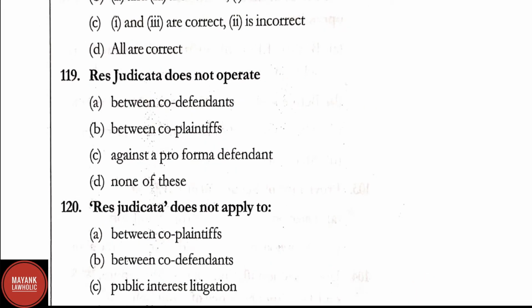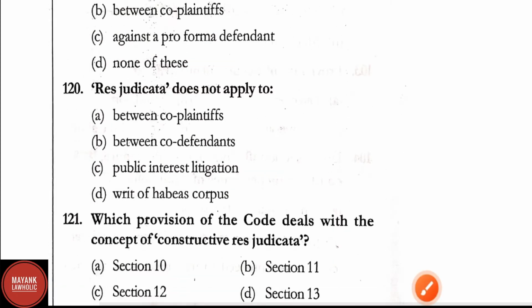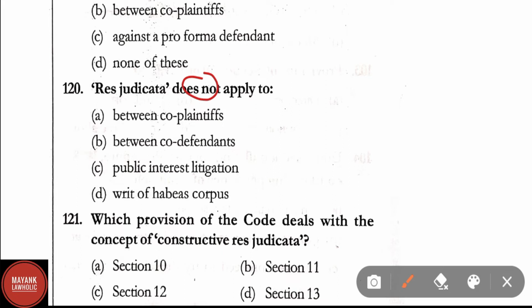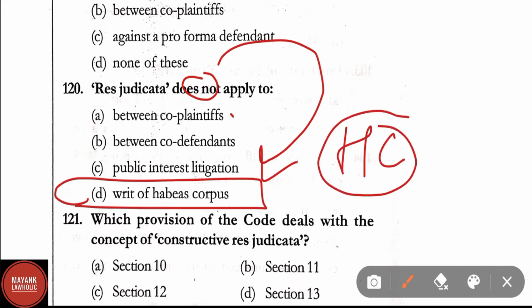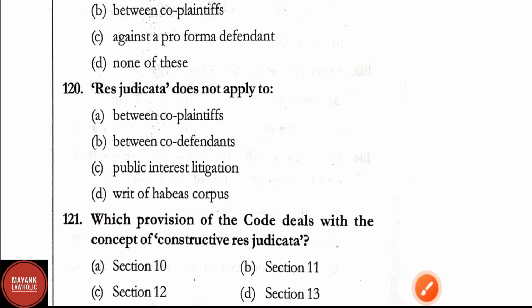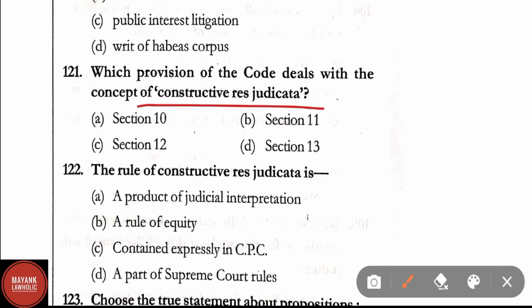Question number 119. Res judicata does not operate, option A, against a pro forma defendant. Question number 120. Res judicata does not apply to. Here correct answer is option D, that is writ of habeas corpus. On the writ of habeas corpus, the doctrine of res judicata doesn't apply, whereas it applies between co-plaintiffs, co-defendants and PIL.